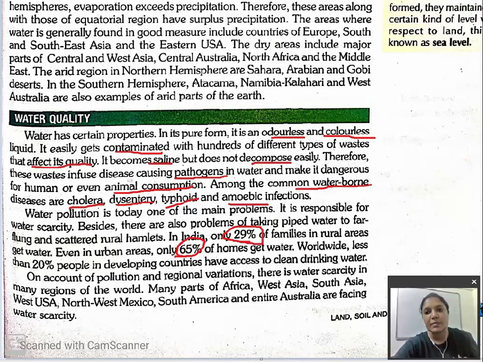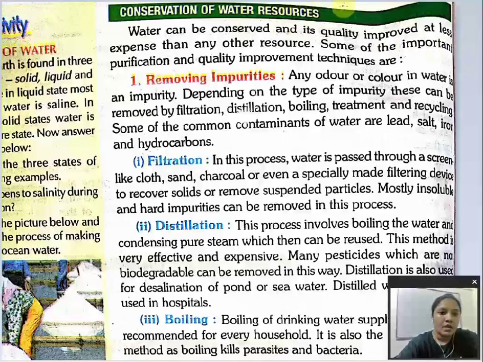So now our next part is conservation of water. Water can be conserved and its quality improved at less expense than other resources. We can protect our water and we can also improve its quality at less expense.